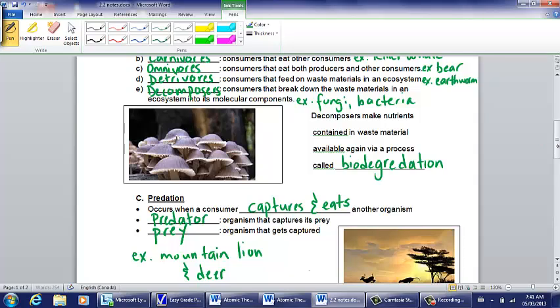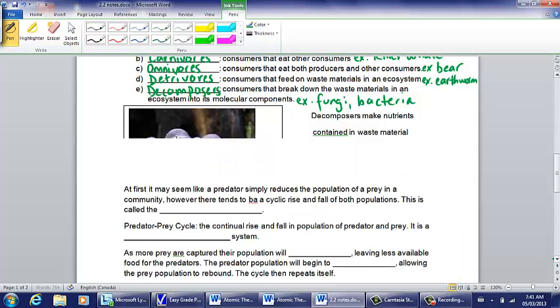Now, at first it may seem like the predator-prey relationship is one-sided, and that all that really happens is that the prey population is going to go down. But in fact, there tends to be a cyclic rise and fall of both populations. This is called the predator-prey cycle.